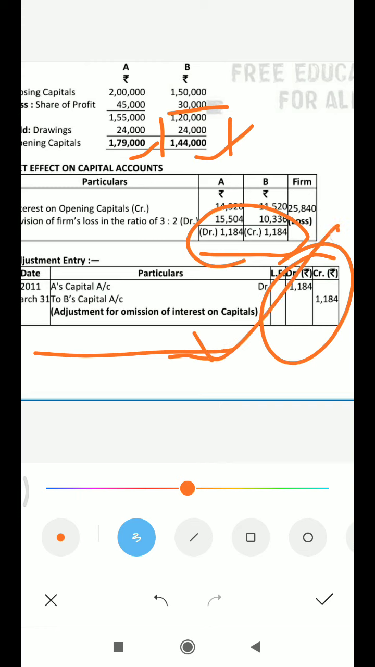So by this way you can do questions. Hope you will do all the questions. Okay, my dear students, because if you will not do questions, then we will not get anything, how we will use the concept of partnership accounting in the practical questions, which is very important.